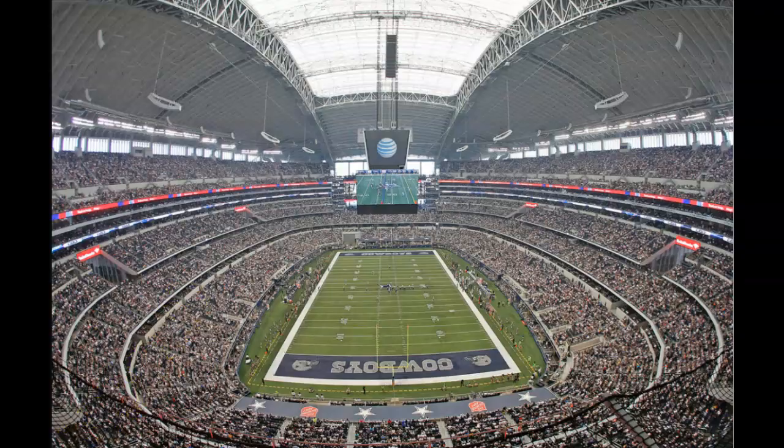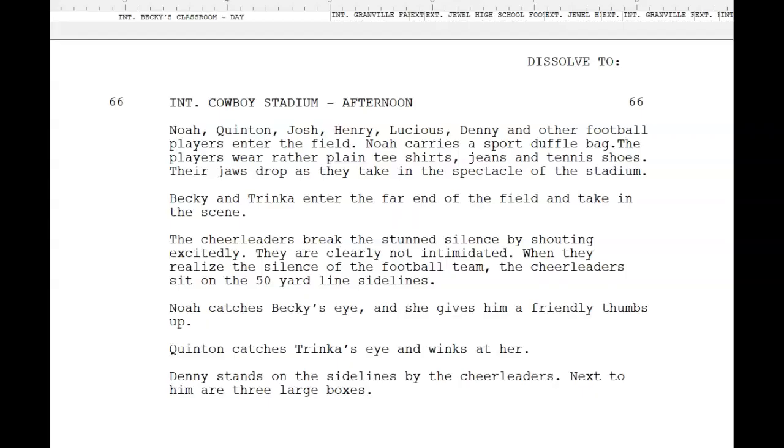Okay, so let's go back to that script. Even though this is a rom-com and it's a straightforward narrative, I've made some decisions about this story. Those decisions include that a minor character named Denny, who is always optimistic and always looking to the future and never discouraged, even though this town has gone through so much discouragement, is the heartbeat of the community.